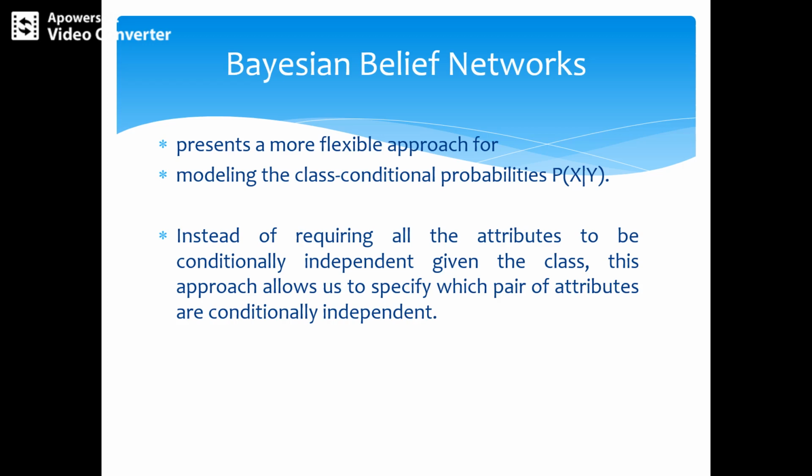This section presents a more flexible approach, modeling the class conditional probability P of X bar given Y, instead of requiring all attributes to be conditionally independent given the class, by specifying which pairs of attributes can be taken into account.